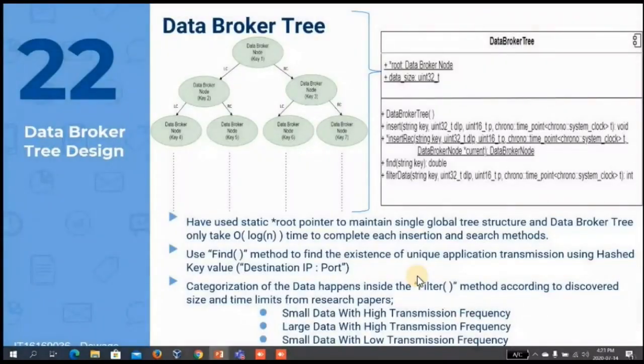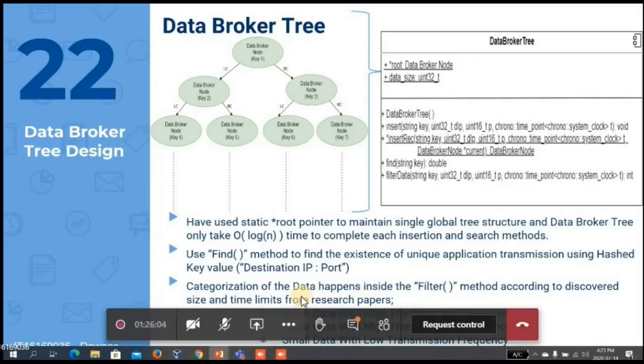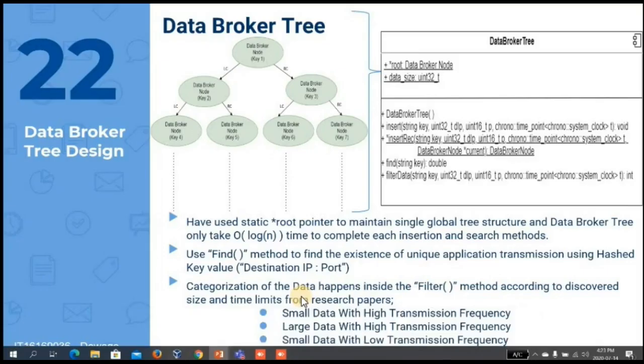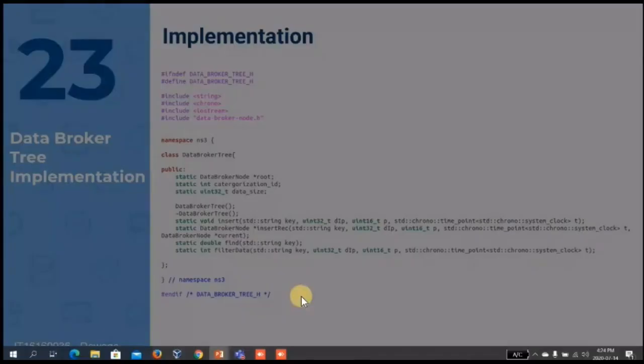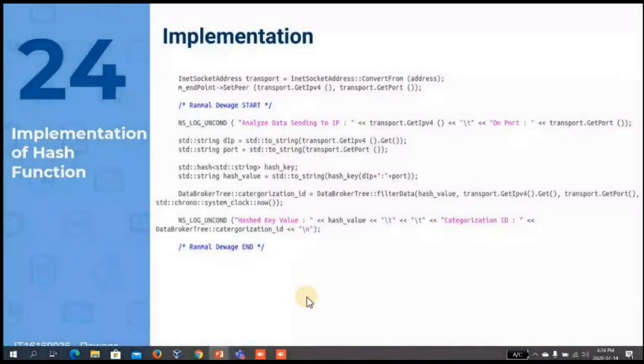When we consider the whole tree structure, I have used a static root pointer to maintain one global state of the tree structure, which allows us to take only O(log n) time to perform all the insertion and querying operations. The filtering of the data happens in the filter method, using the find method that I have implemented in the data broker. This is the base implementation of the whole data broker tree structure, and this is how I convert the destination IP and port number to generate a unique hash value as the key of every node in the tree.